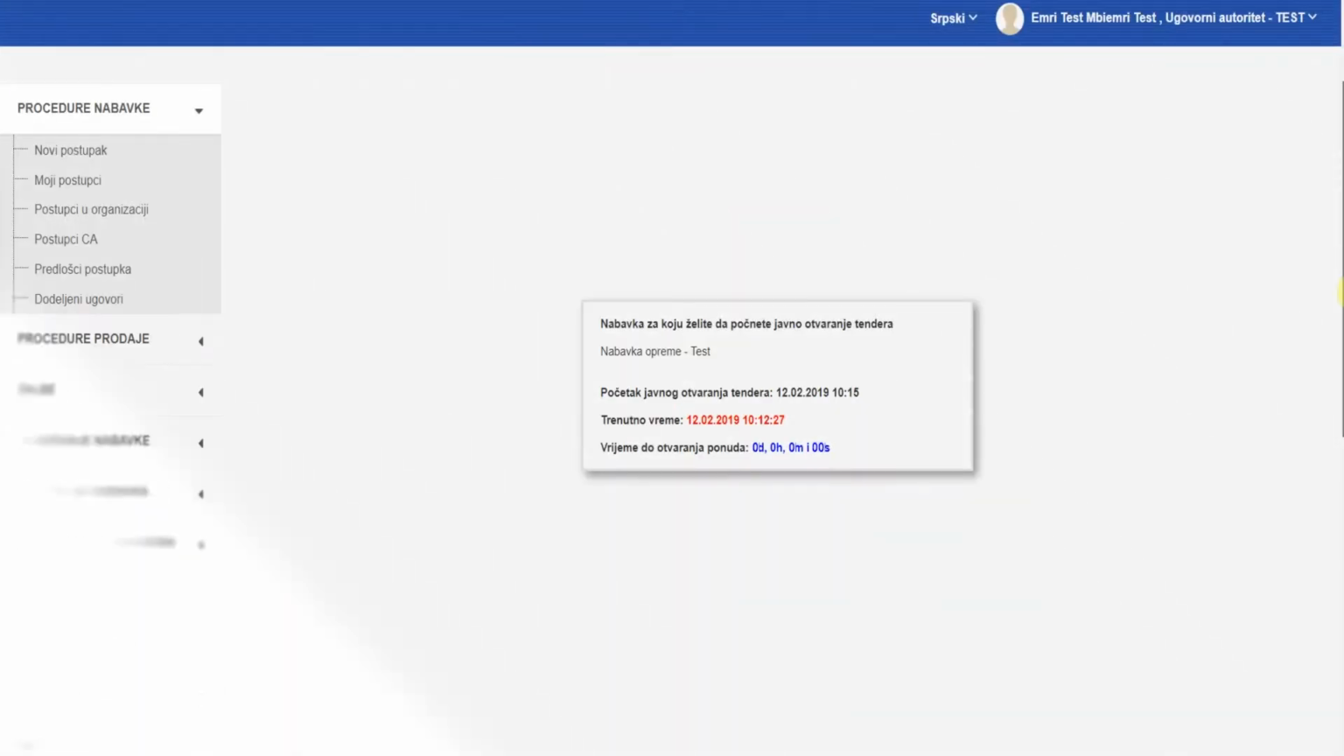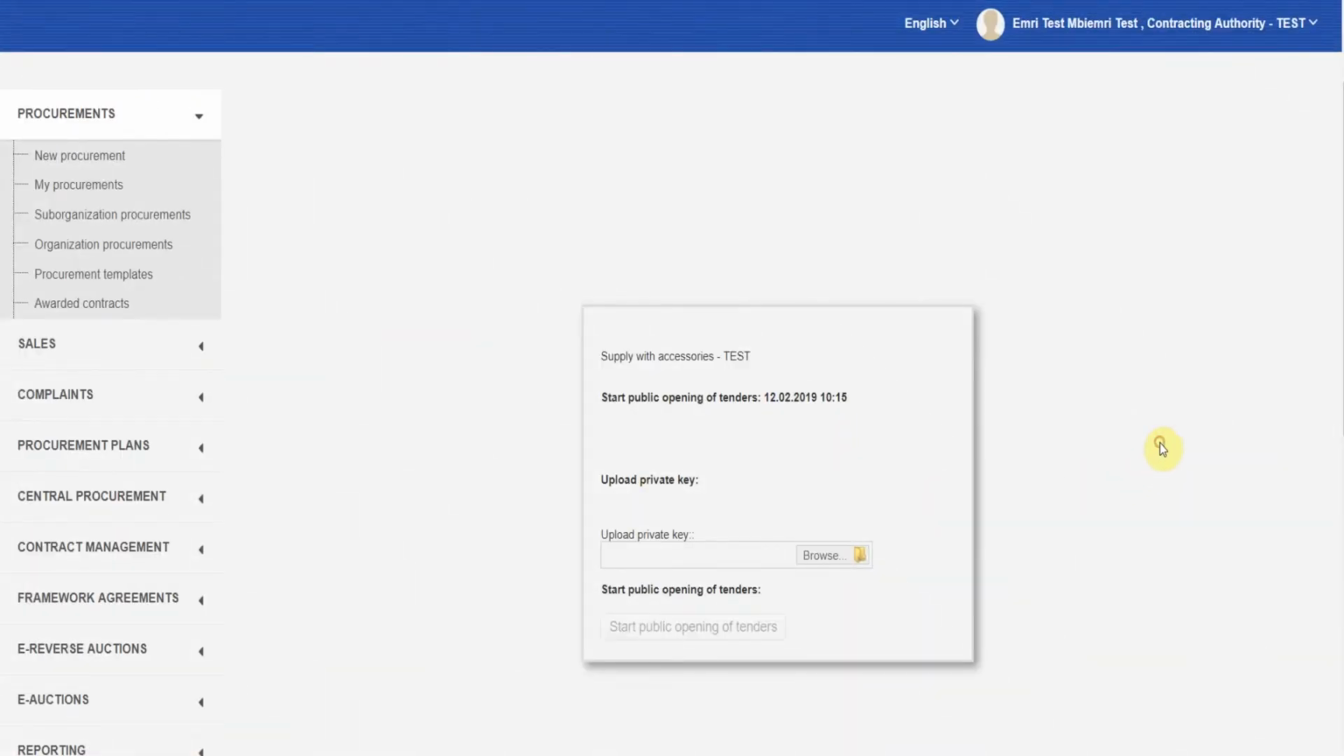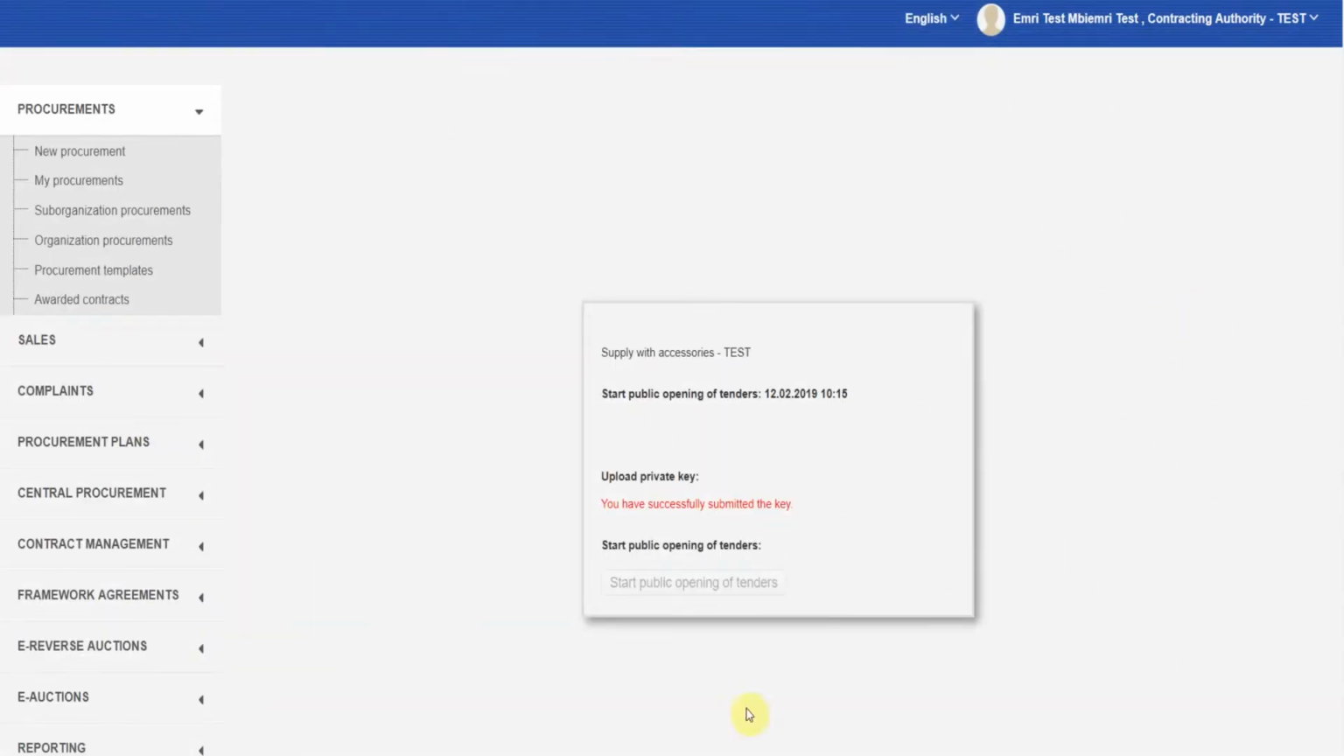The opening can be done after the expiry of the deadline set by the contracting authority, when the opening members who are assigned to the opening process may continue with the procedure. Members must enter their private procurement keys. Each of the members of the opening process generates a unique key from the moment of publication of the tender. This is repeated for each published tender.